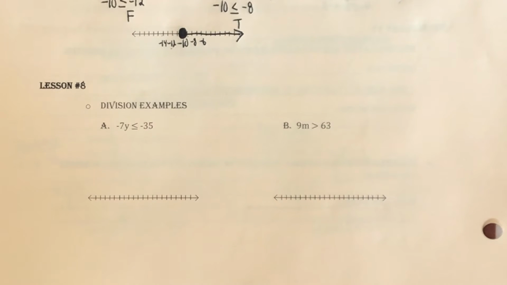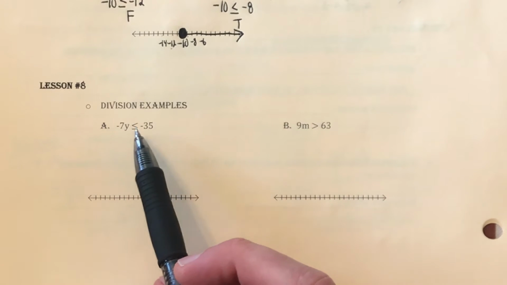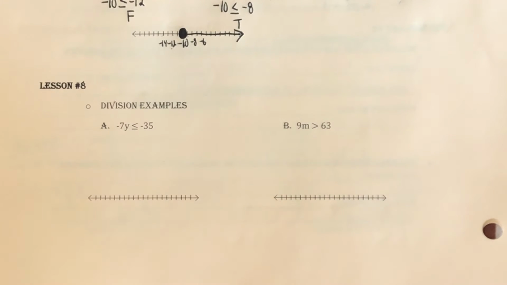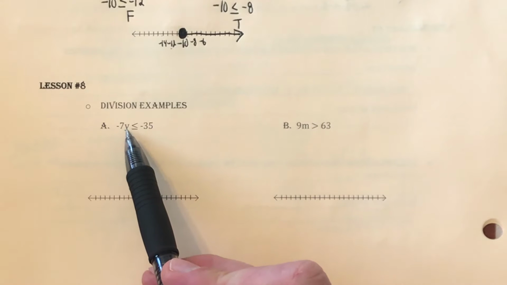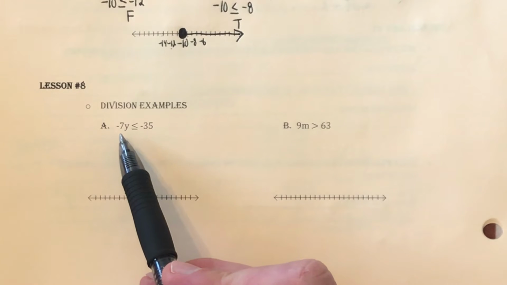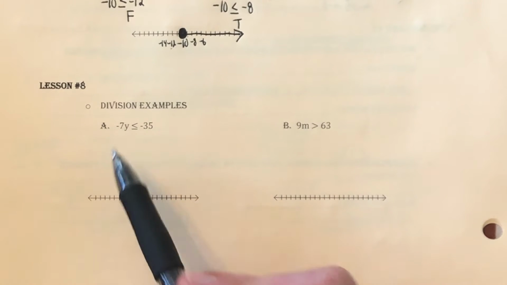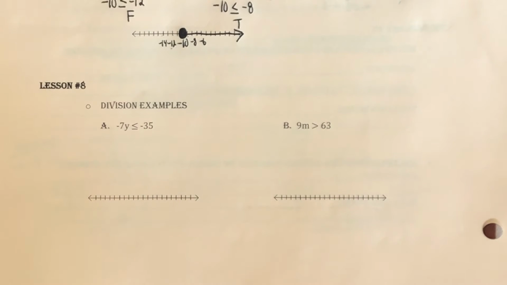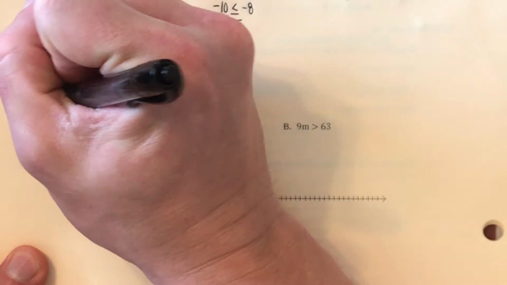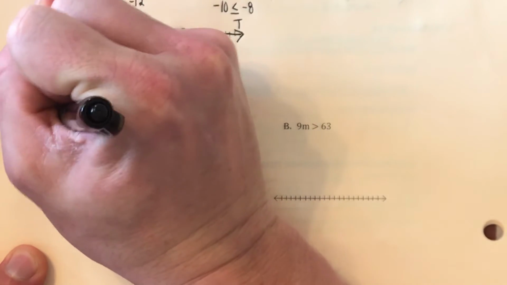All right, so let's take a look at example A. Example A says negative 7y is less than or equal to negative 35. Well, first thing I need to do, find my variable. Well, I see I have a y right here, right? And what is happening with this y? Well, there's a negative 7 out in front, so it has a coefficient of negative 7. Well, remember, coefficients are always multiplying those variables. So the y is being multiplied by negative 7.